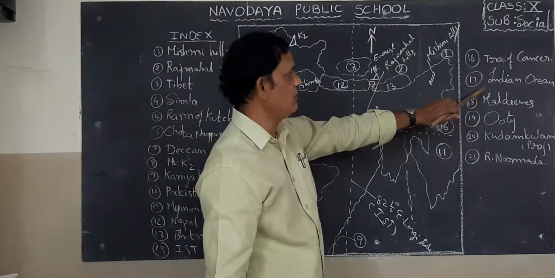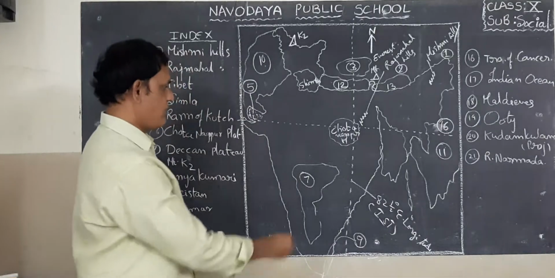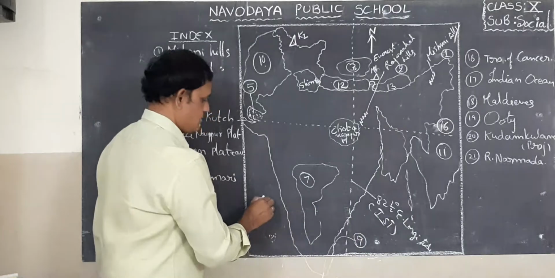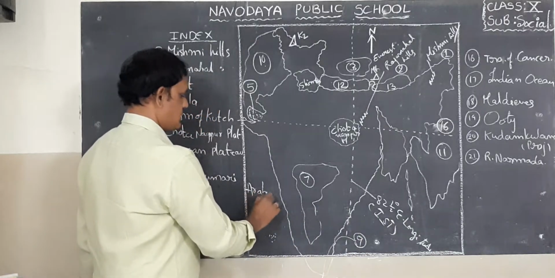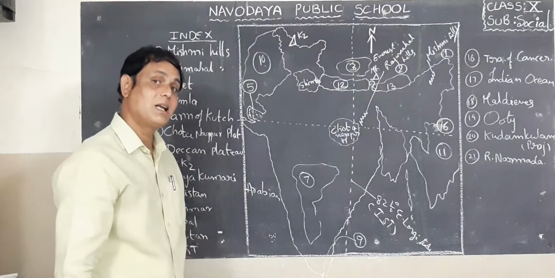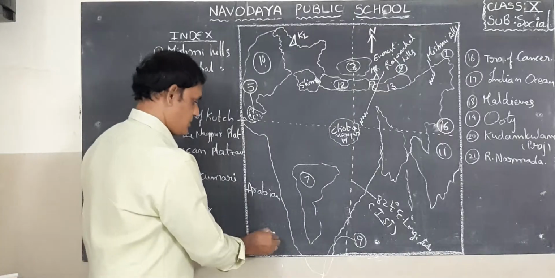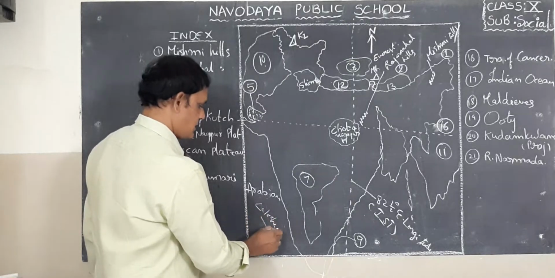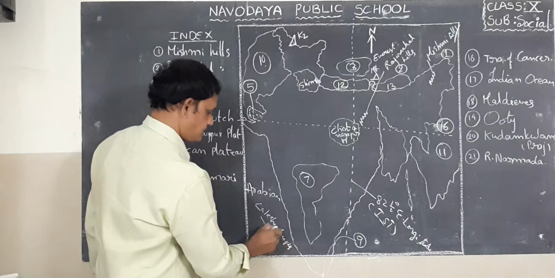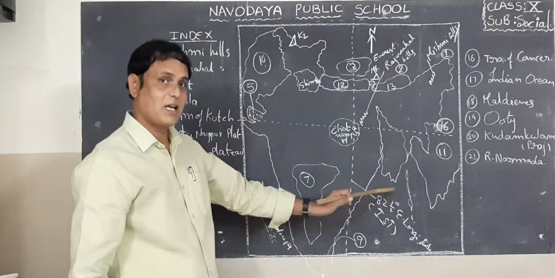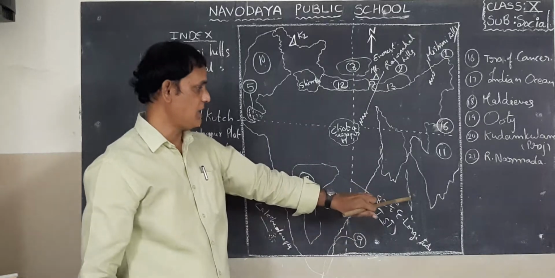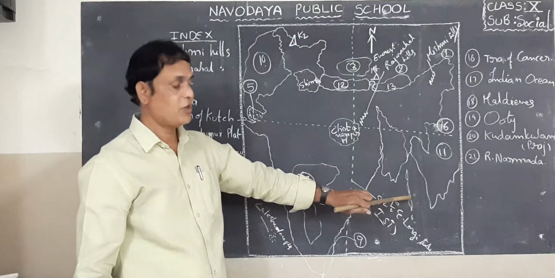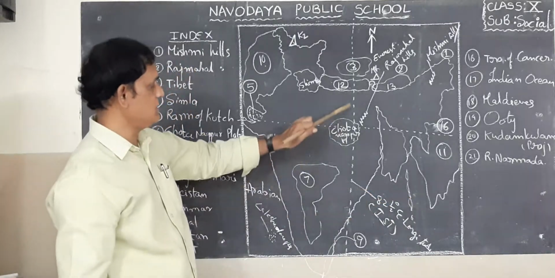Next, Indian Ocean. Where can you find the Indian Ocean? Our South India is surrounded by three water bodies. This is the Arabian Sea, we know. What islands are there in the Arabian Sea? Lakshadweep. Students, don't confuse. What islands are located in the Bay of Bengal? Andaman and Nicobar Islands. Next to this is IST.